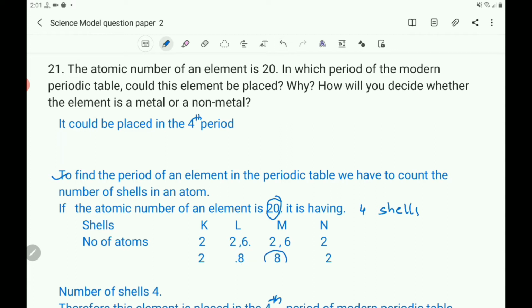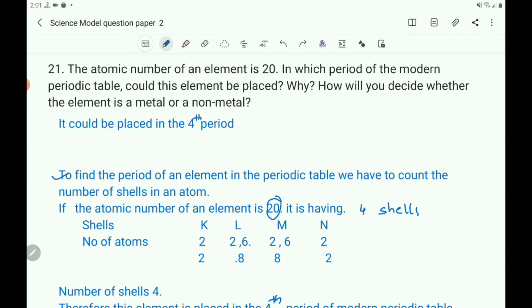M shell is also having 8 elements. Even though it is having S, P and D, here only S and P are filled up. So it is also having 8 elements. And N shell is having 2 elements. That is the